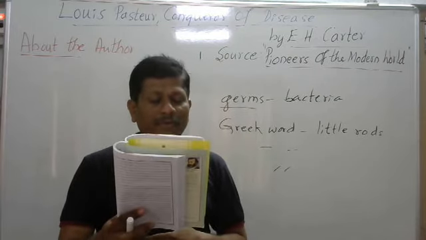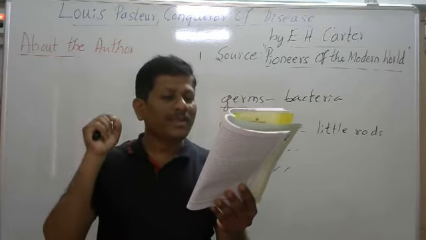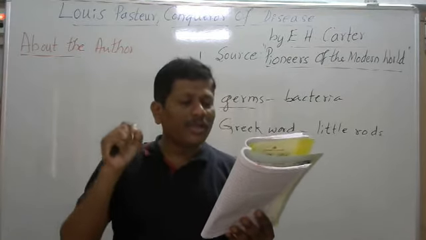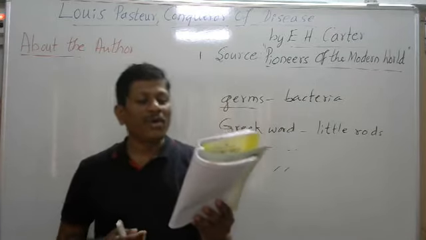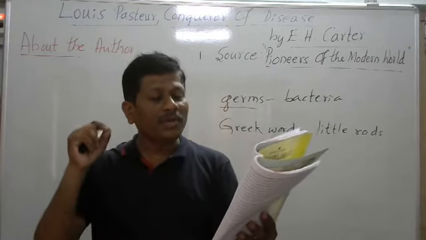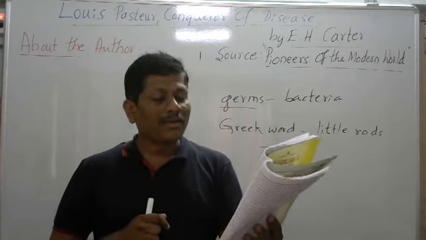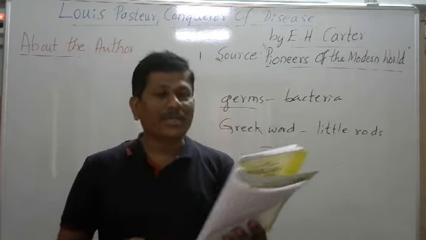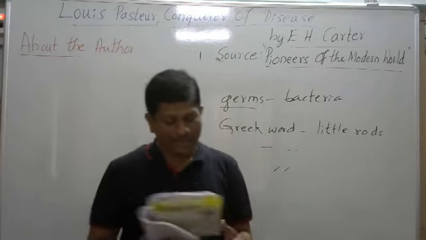In 1854, Pasteur was appointed head of a college of science at Lille, a busy manufacturing town in the northwest of France. So in 1854, he started working as head of the college of science at Lille. Lille is a place in France where we find so many industries. He was pleased about this. So he was very much interested in teaching. That's why he became very happy.